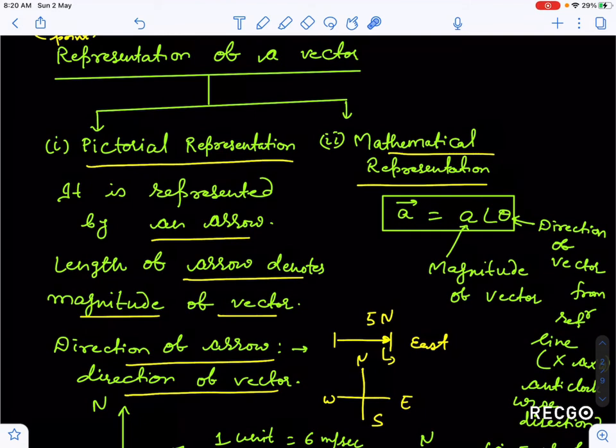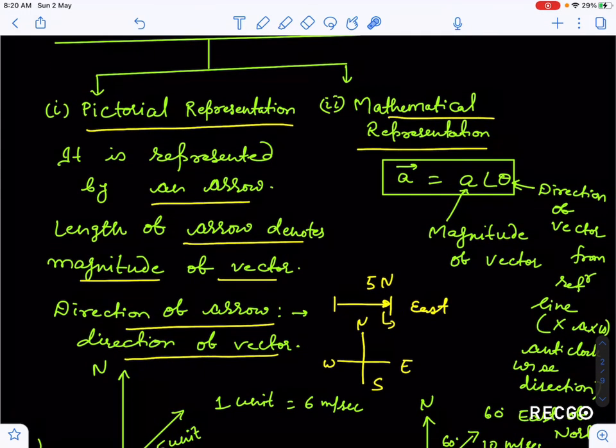So in pictorial representation, a vector can be represented by an arrow. The length of the arrow represents the magnitude of the vector, and the direction of the arrow tells you the direction of the vector. Now what is the mathematical representation of a vector? If I want to represent a vector mathematically, I will represent vector A. This is the symbol of representation of a vector.